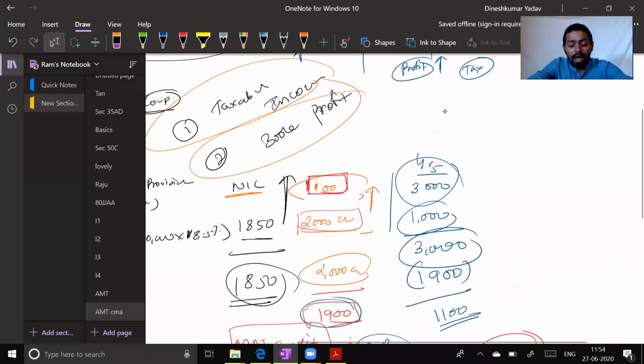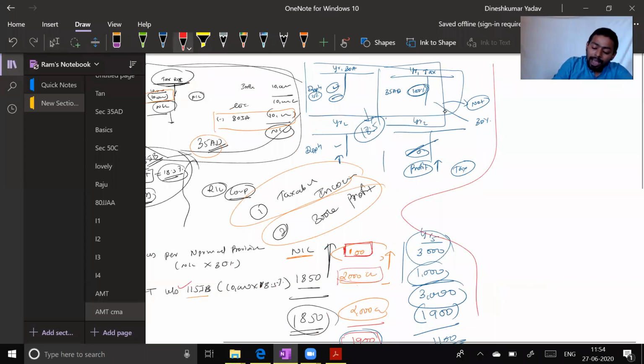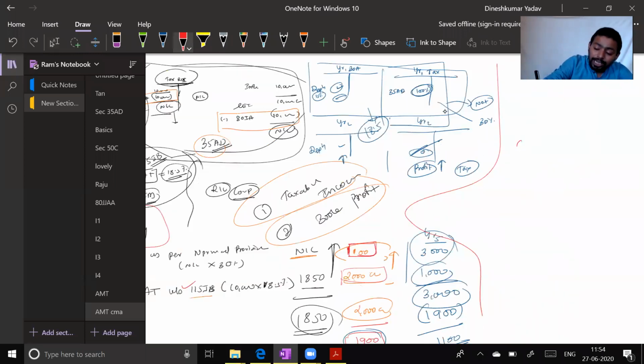Now please understand, I have no intention to teach you MAT. MAT is a very complicated chapter itself, and it is not in your syllabus. I'm just giving you the background of MAT. Why, sir? Because MAT was applicable to companies. For almost 8 to 10 years, big corporates of India have not paid MAT. They are very smart. They found an innovative way every year to evade MAT as well. They were already doing a lot of manipulation in normal tax, and now they got ways of evading MAT as well.